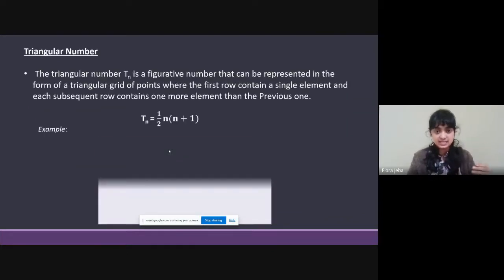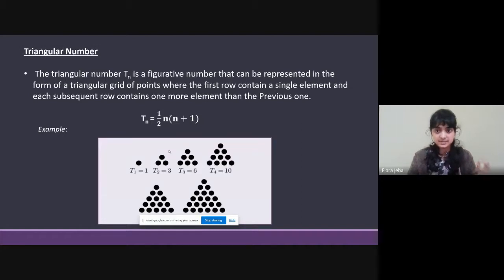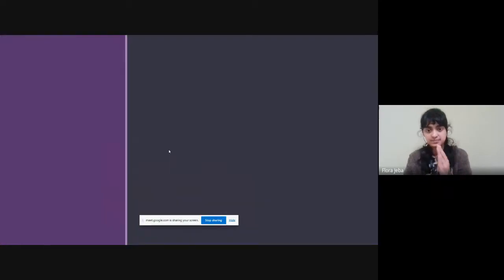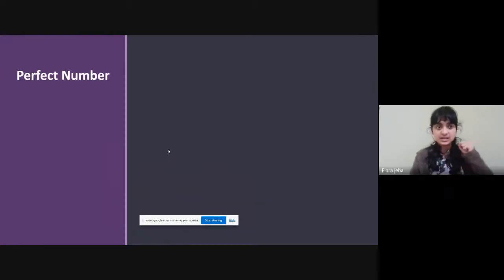A triangular number is a figurate number that can be represented in the form of a triangular grid of points. For example, the first row of the triangular number is 1, which represents only one element. The second row represents 2 elements, and it goes on. So triangular number T1 would be 1, triangular number T2 would be 3, and it goes on. So now we come to our perfect number.